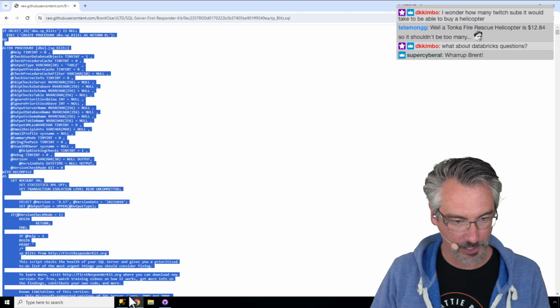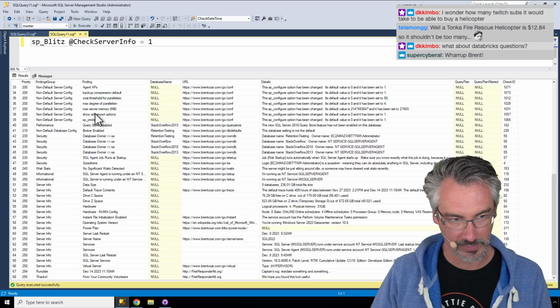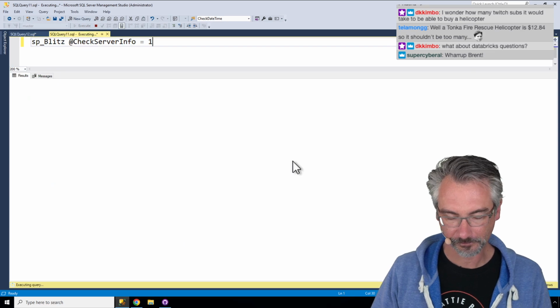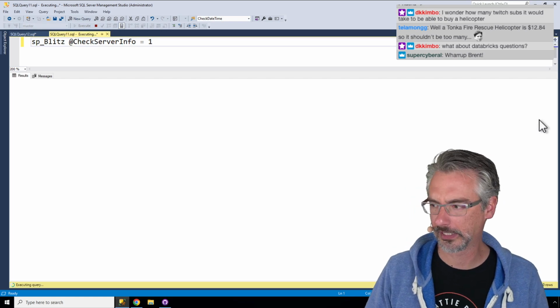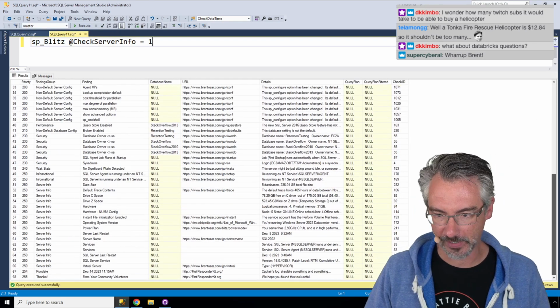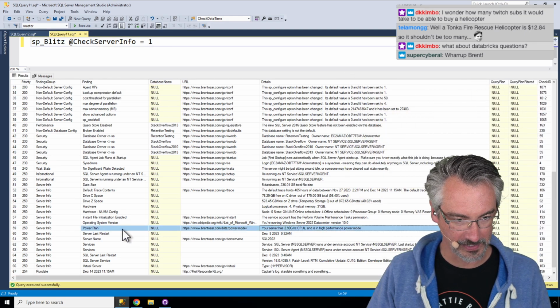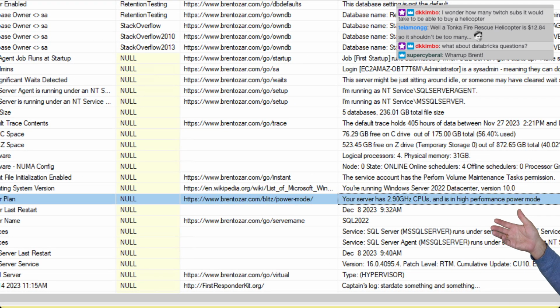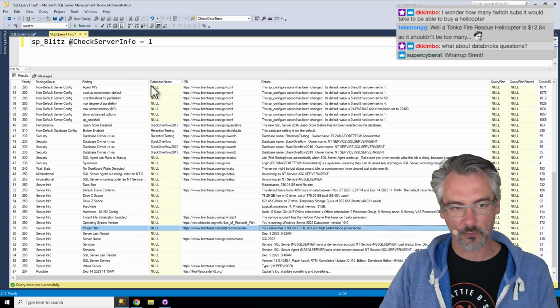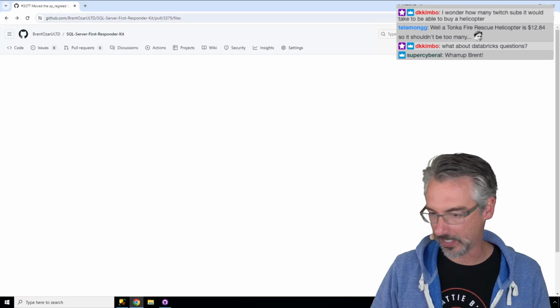Let's copy all that out, paste, new, paste, and go run that. And we're looking to see, it's taking suspiciously long. Let's come down a little bit. Yay, it does. I saw it right away, right there. Perfect, fantastic. So now it shows that the server has 2.9 gigahertz and is in high performance power mode. Beautiful, absolutely love it. So that works. I'm happy with it. Let's come over to here and give it the thumbs up.